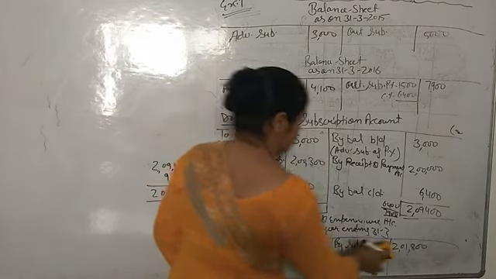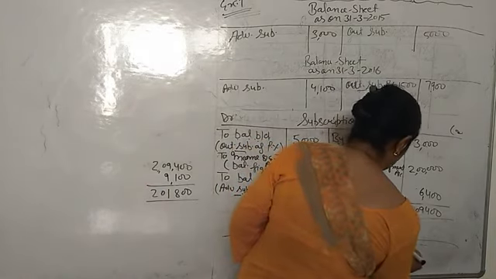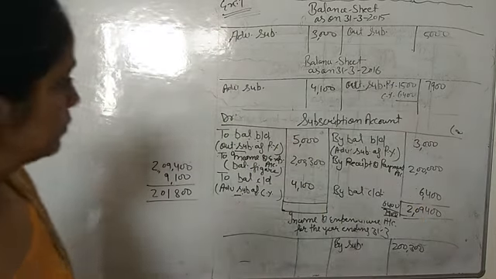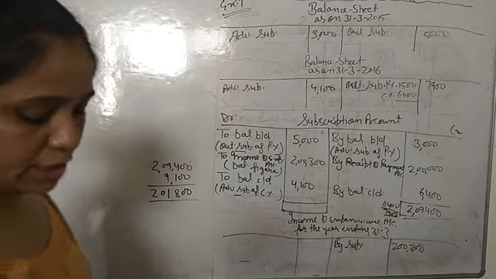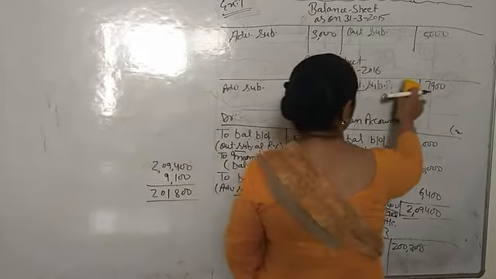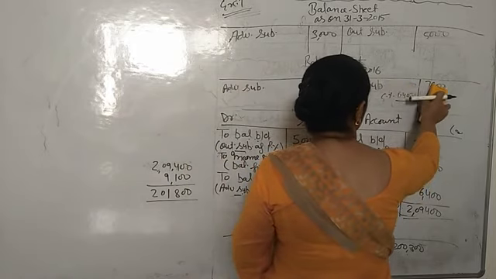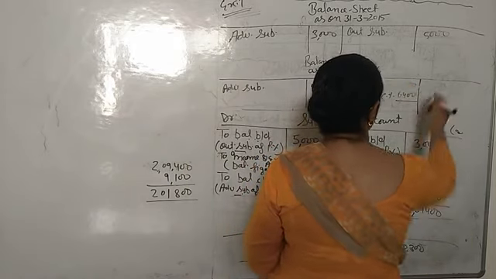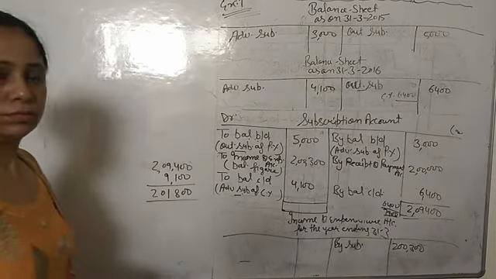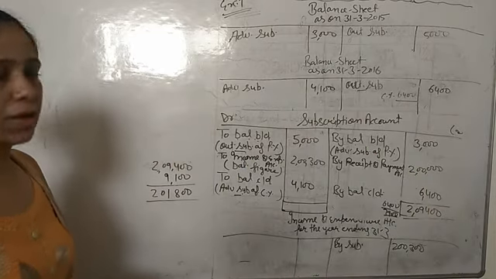Okay. Then you will write in the income and expenditure account 2,03,000. Okay. And in the balance sheet, what will you write here? We will not add the previous year, it's already added in this. Directly you will write here 6,400. Okay. So this is the B part.